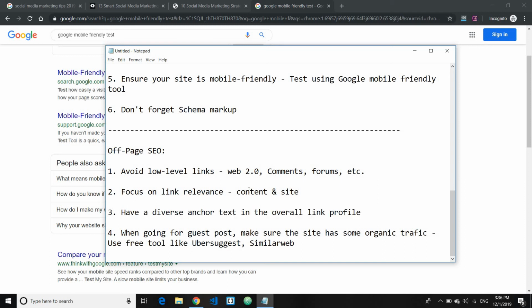Instead, you would need to have a diverse anchor text. For example, 30% of the anchor text would be something like "rank higher on Google" or "Google My Business setup", something related. And some portion may be just the exact "local SEO tips".